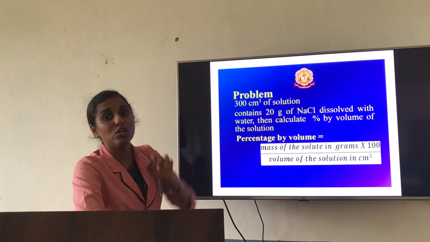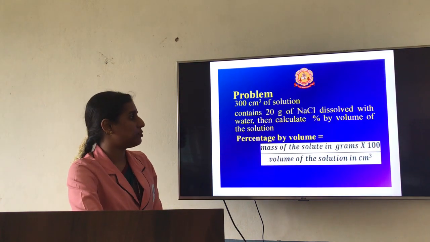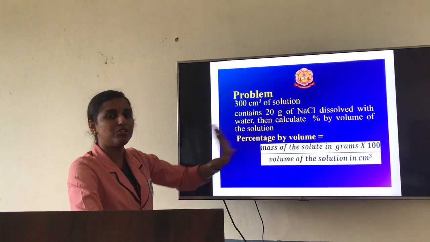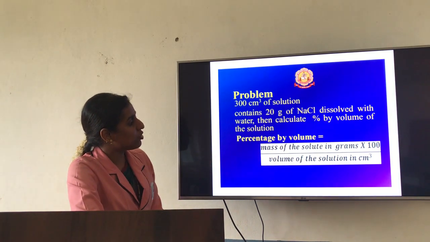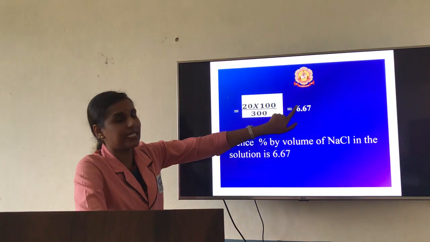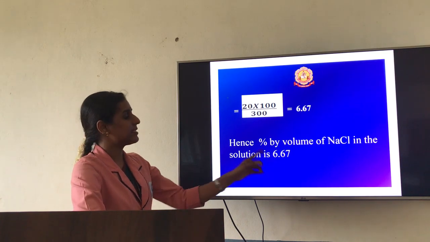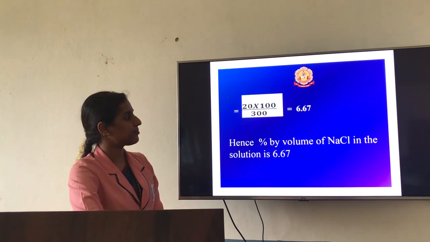You are going to find out the percentage by volume. Direct substitution into the formula, so that you will get the answer 6.67%. So the total percentage of NaCl present in the solution is 6.67.